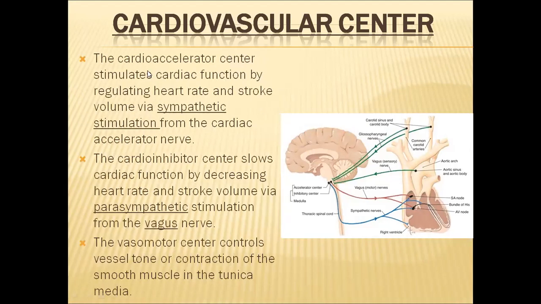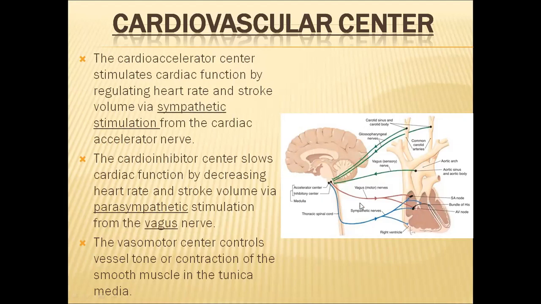First of all, let us see the cardio accelerator center. Cardio accelerator center, as the name suggests, will accelerate the heart rate. That means it will increase the heart rate. So heart muscles will be stimulated to beat fast, or contract very rapidly. In this way, they will control the heart rate, and automatically stroke volume also will be regulated by this cardio accelerator center. And this cardiac accelerator center will work with the help of the sympathetic nervous system.